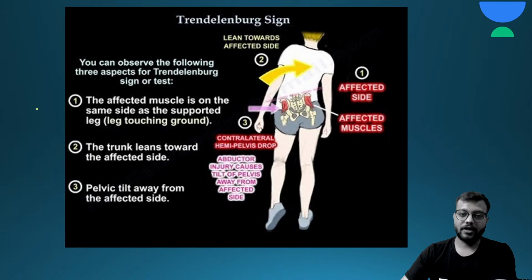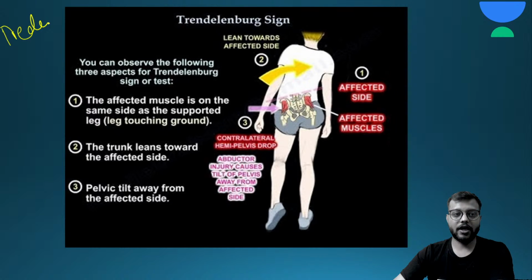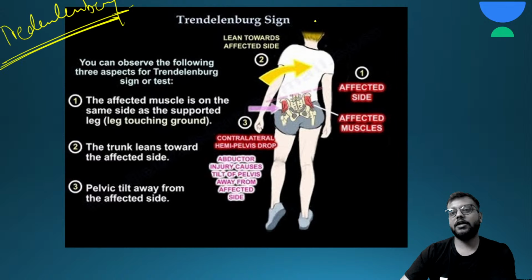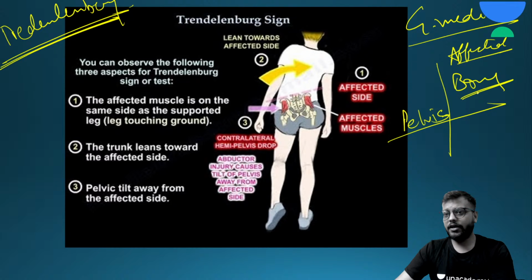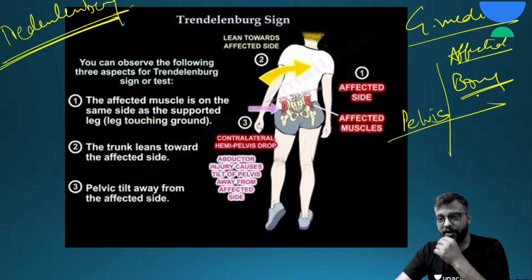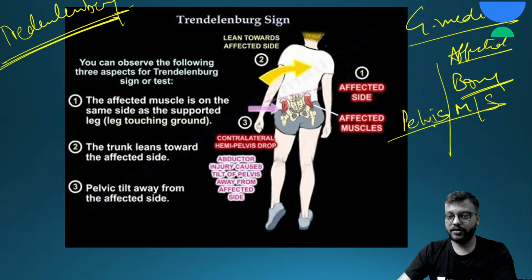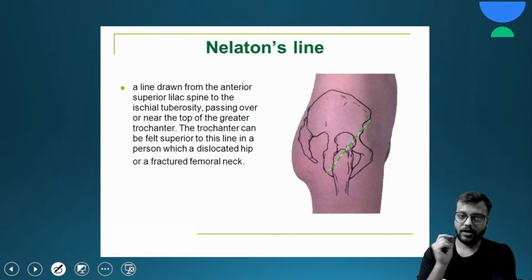And second is the Trendelenburg test. The Trendelenburg test is very important, and the special point to remember is that it is due to injury to the gluteal muscles, most commonly gluteus medius. If this is your affected side, the pelvis will be tilted to the opposite side, but the body while walking will be tilted to the affected side. Okay, so this is important. This is called the Trendelenburg sign.